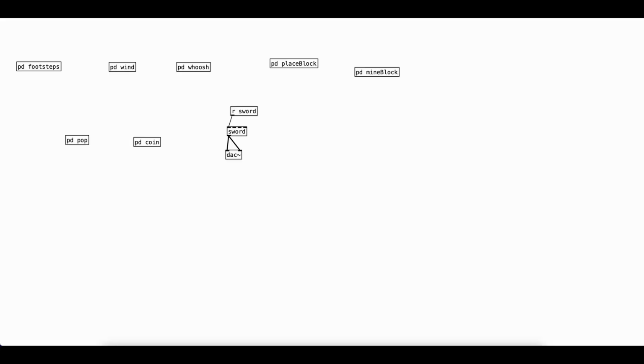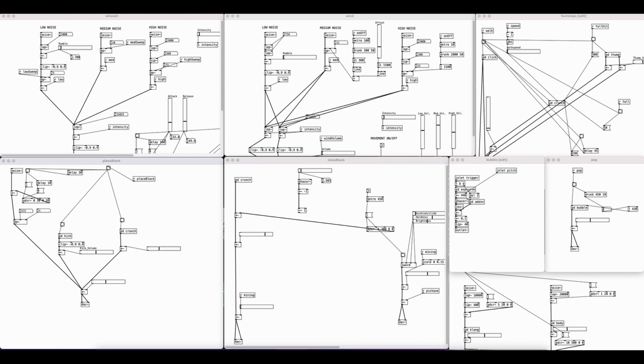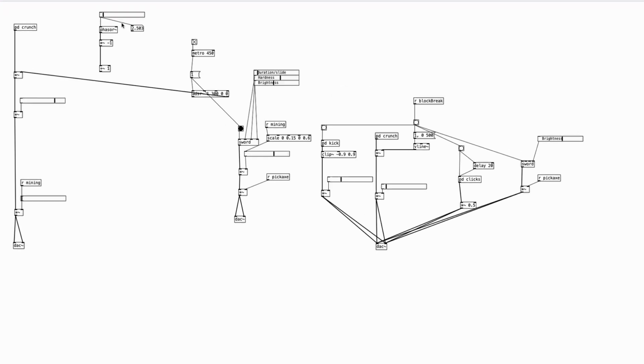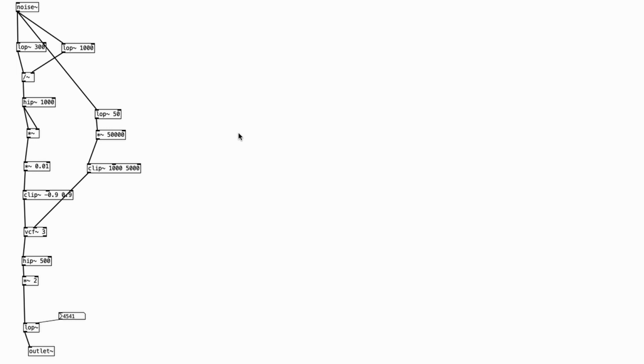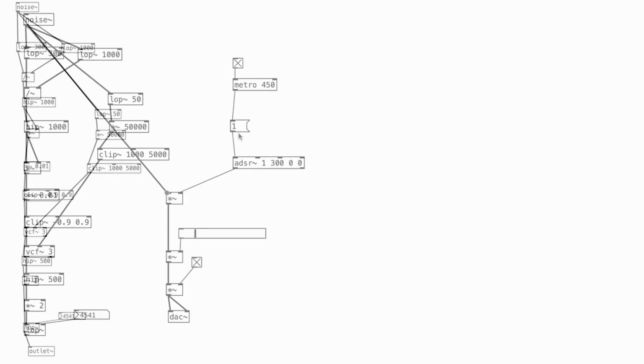Here's the patch containing all the sounds the player makes, which are all abstracted out based on the sound. For example, here's how the mining sound was created. The main sound is this crunch, which features a series of processing done to a white noise generator. You can hear how each series of objects change the sound with this short demo here.